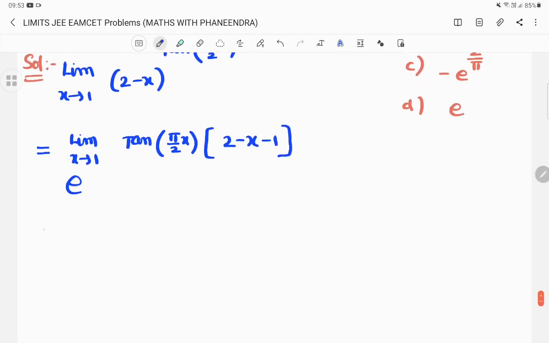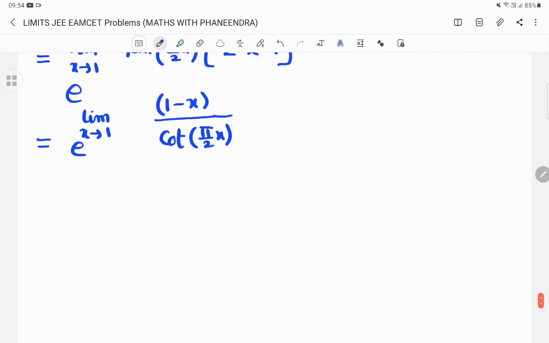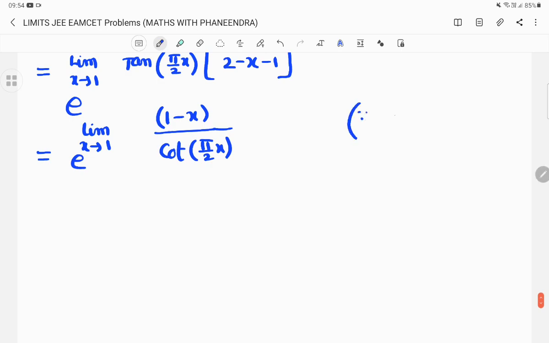In the next step, e power limit x tends to 1, tan pi by 2x. Tan can be written as reciprocal of cot. So 2 minus x minus 1 is 1 minus x by cot of pi by 2x. The reciprocal of tan is cot. So tan pi by 2x can be written as cot pi by 2x. Again, cot theta can be written as the tan of pi by 2 minus theta.